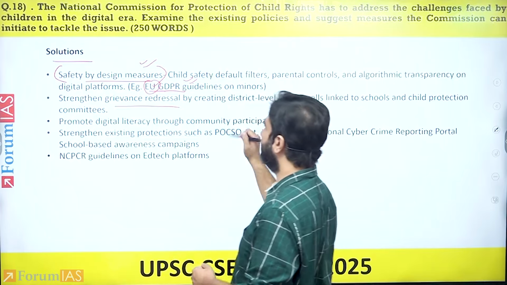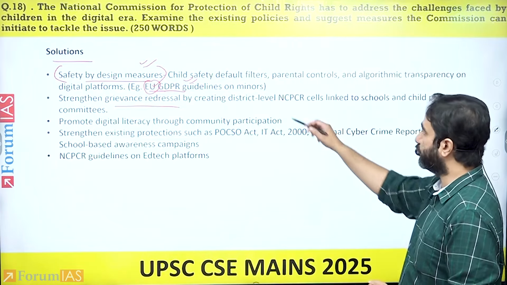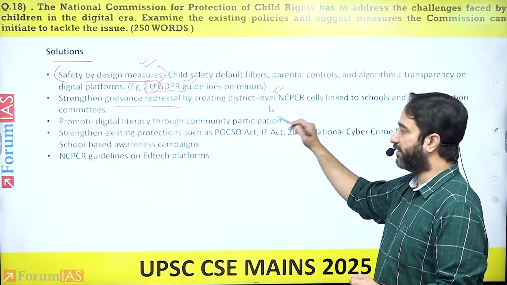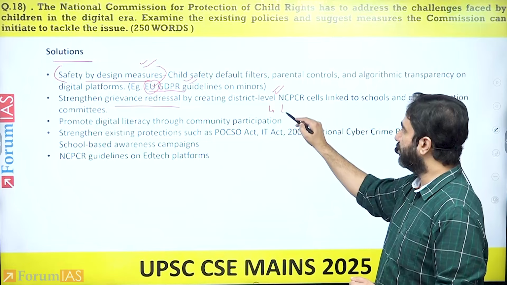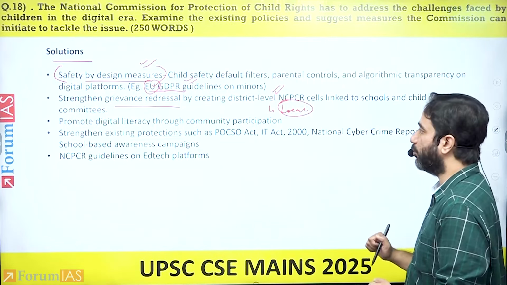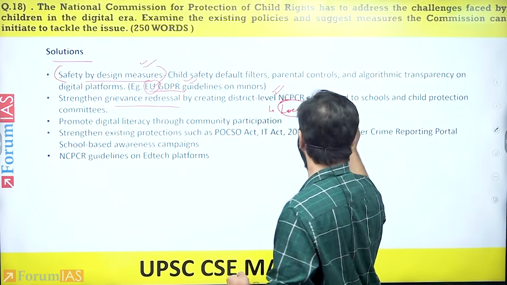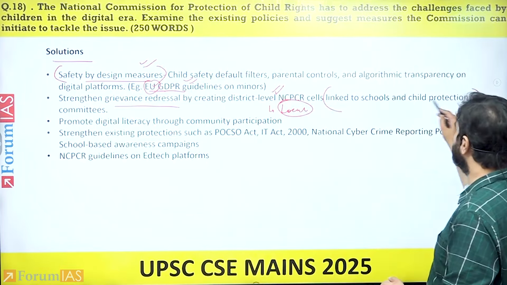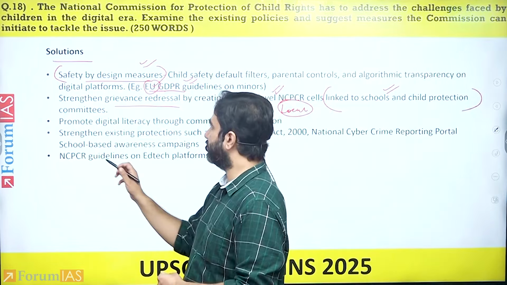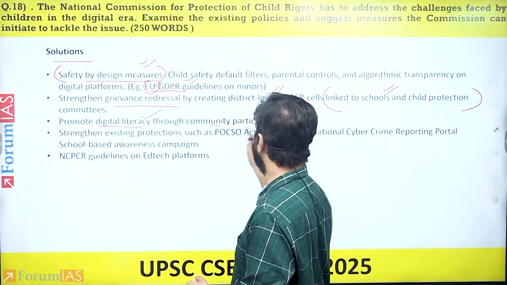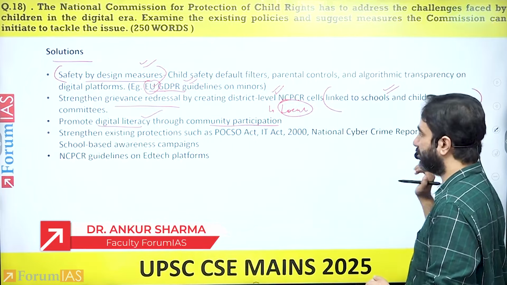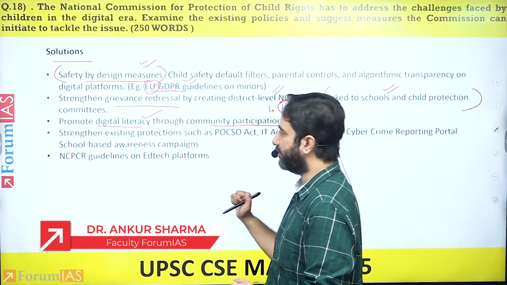There's need to be a strengthening of grievance redressal mechanism, which should be done at the district level. So there is no one solution fits all. There is an aspect of local aspects being considered while protecting children. Further, you can link them to various schools and other coaching centers and otherwise for the protection of children. Promote digital literacy through community participation, strengthen existing laws like POCSO, National Cyber Crime Reporting Portal, and otherwise.